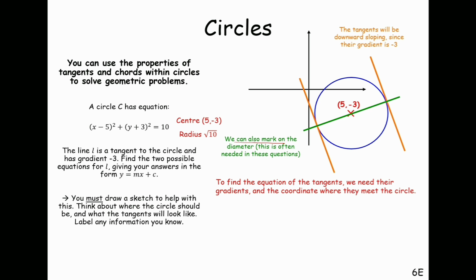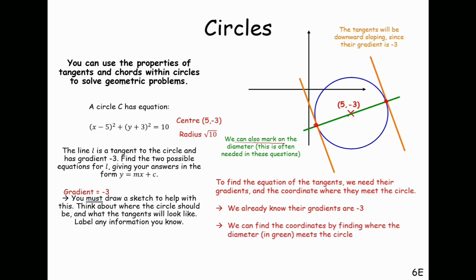To find the equation of the tangents, we need their gradients and the coordinates where they meet the circle. We are given the gradient of the tangent as minus 3. We can find the coordinates of the points where they meet, because these two points upon joining become the diameter of the circle.